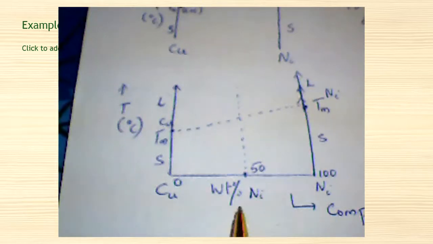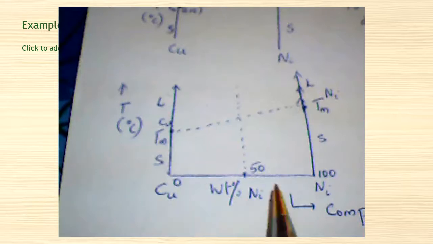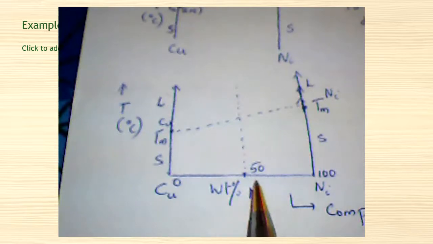On the left hand side, for pure copper, the weight percentage of nickel is 0, and on the right hand side, for pure nickel, the weight percentage is 100. Somewhere in between there will be a 50 mark, 50 weight percentage of nickel, which means the alloy formed is 50 percent copper and 50 percent nickel.